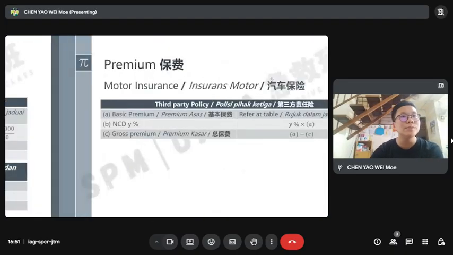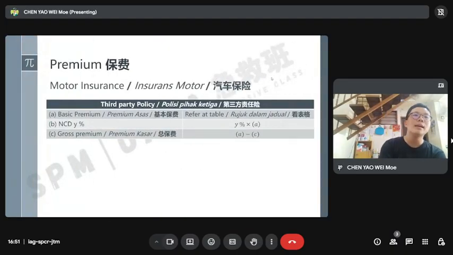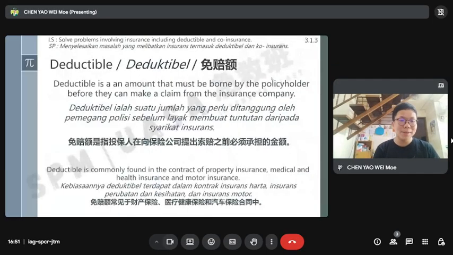For motor insurance, the basic premium you refer to the table, and the NCD you calculate like this, 1% times with A. Okay, and the gross premium is A minus B. This is for third party. And now let's move on to deductible.